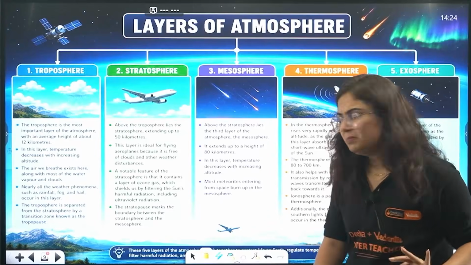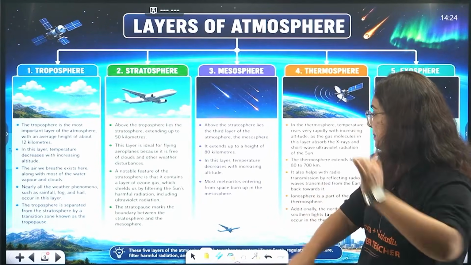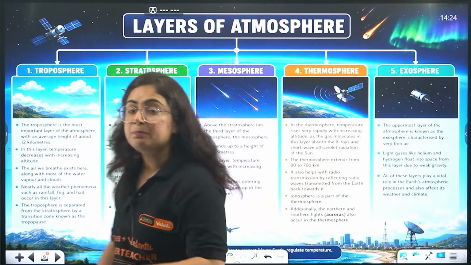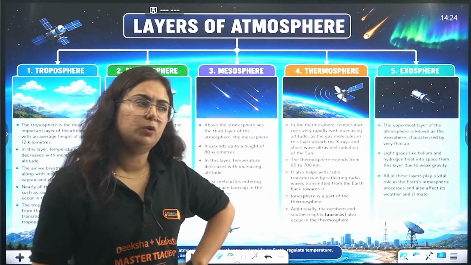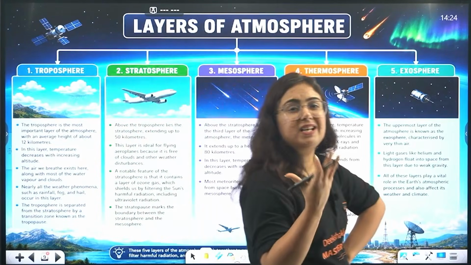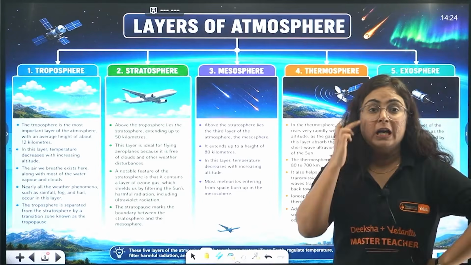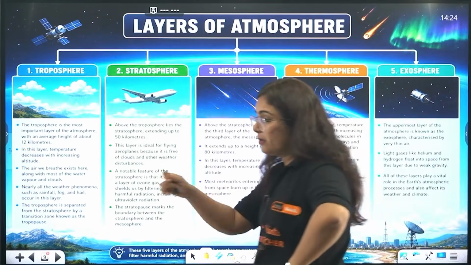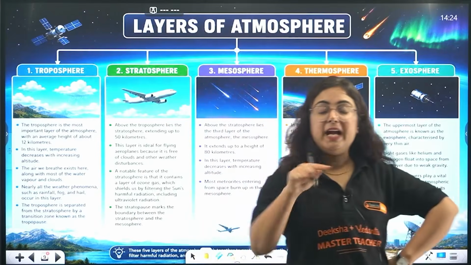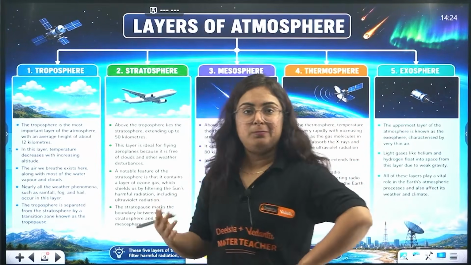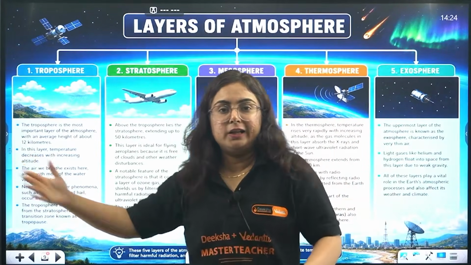Now, what are those meteoroids? Those entering from space burn in the mesosphere, beta. So, when you see the universe, there are certain pieces of rocks revolving around the planets. When they come into the gravity of a planet, they actually start hitting the planet.